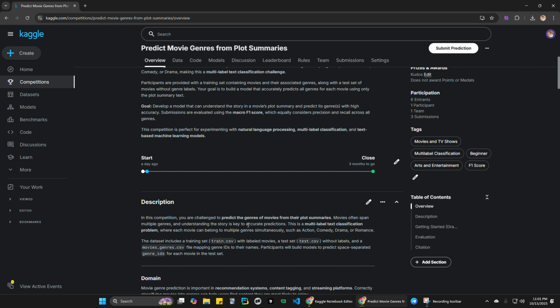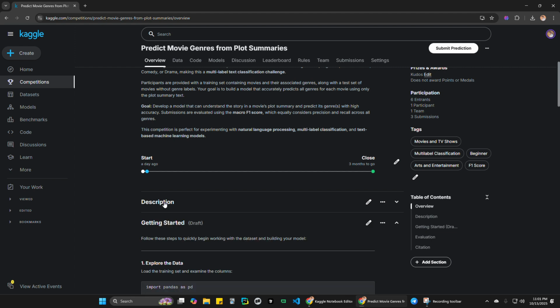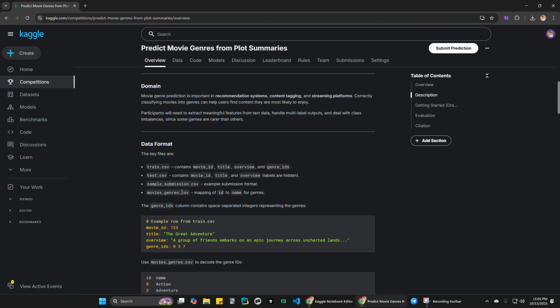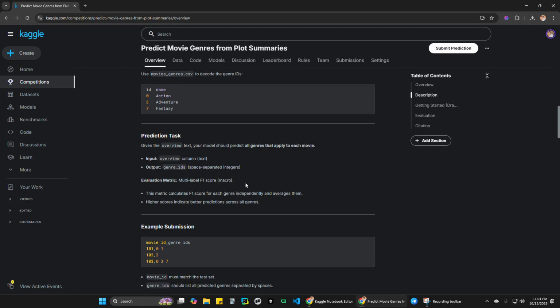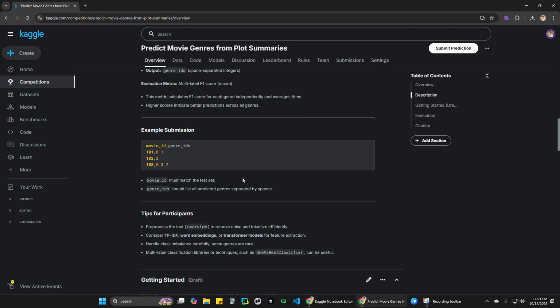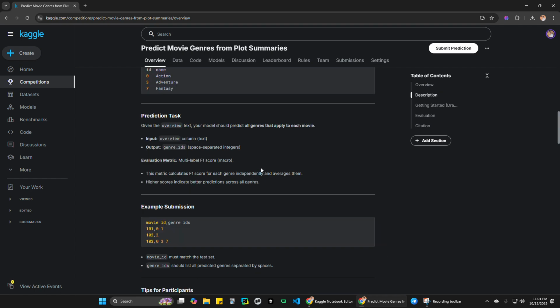Okay, let's go to the description. Here is the description where you can read everything about this competition. Under data format, the training dataset has 4 columns: movie ID, title, overview, and genre IDs. And here is the test dataset, which has 3 columns. Here is a sample of the dataset showing how you can predict, and here is an example.